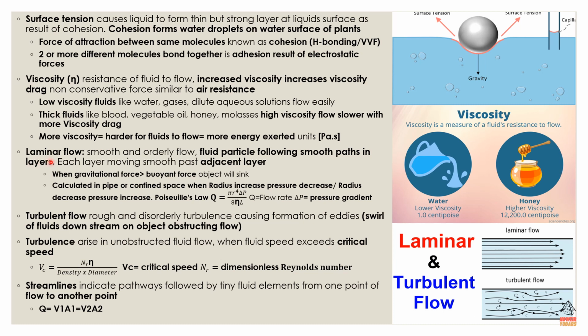Next, you have laminar flow. Laminar flow is basically smooth and orderly flow, with fluid particles flowing in smooth paths in each layer. As you see here, they're going smoothly. That's laminar flow. Each layer is moving so smoothly past the adjacent layer. So this layer is going fine, fine, fine, fine, right?